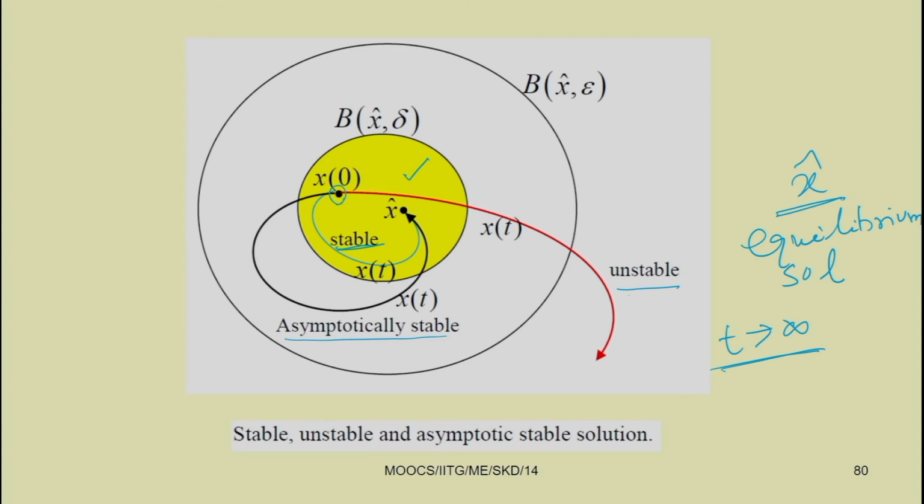So, we know three different types of solution. One is a stable solution, second one is an unstable solution. For all time t, if we perturb the solution and it goes to infinite or it grows, then it is unstable, but if it always remains within a certain boundary, then it is stable. But for a certain case, as t tends to infinity, if it comes back or is bounded, then it is known as asymptotically stable.